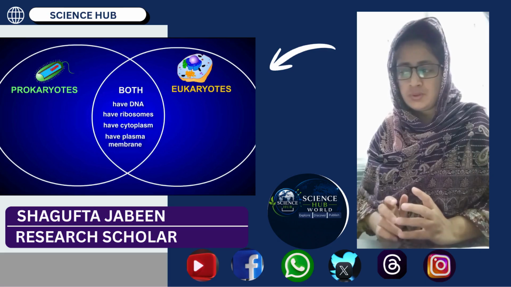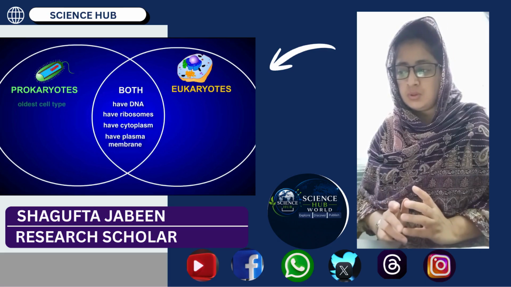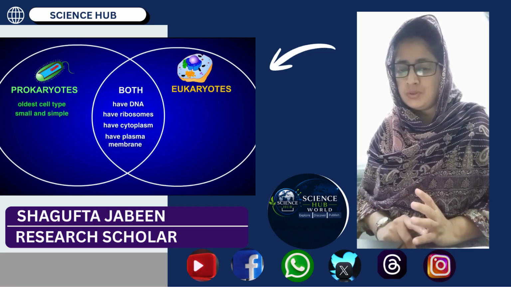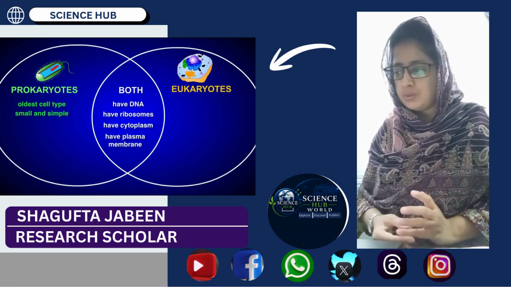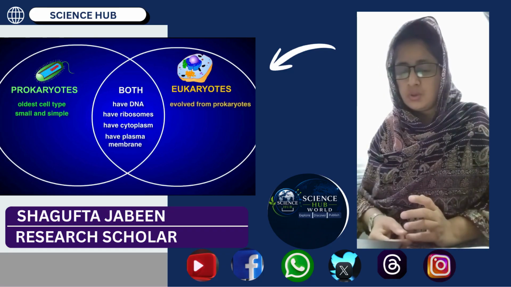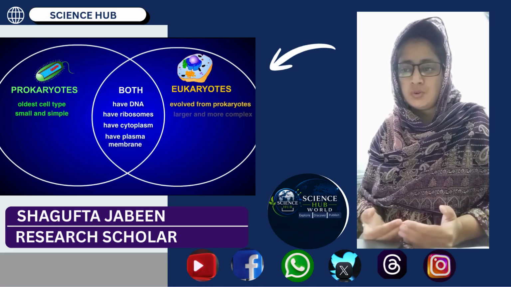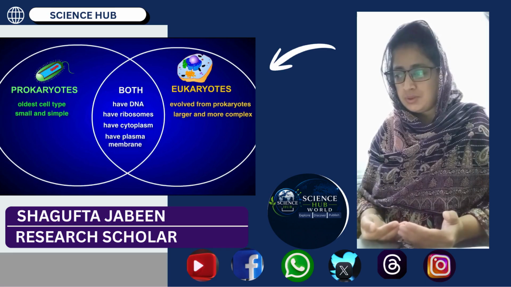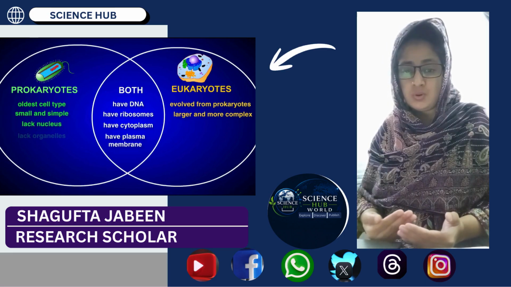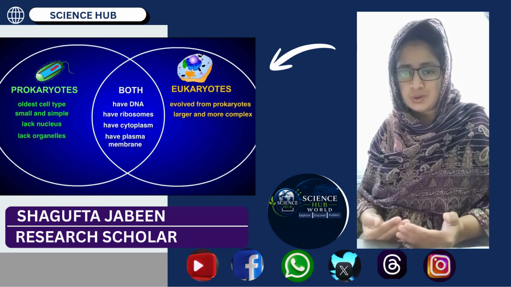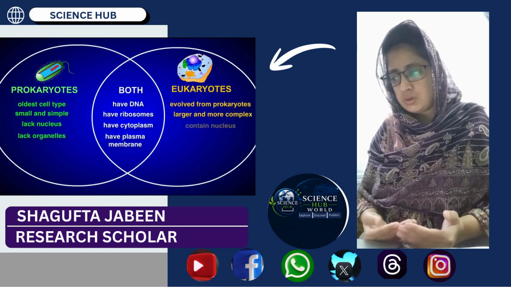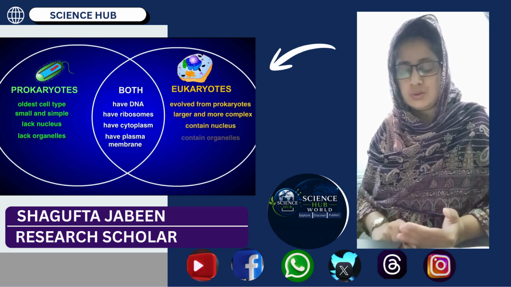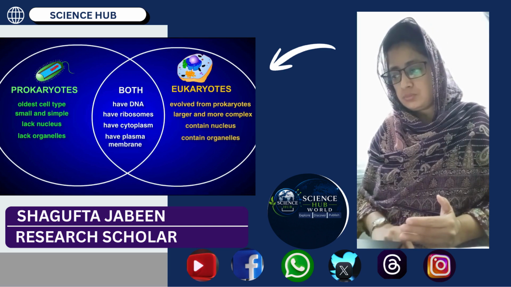We have not included the cell wall here because in prokaryotes the cell wall is present, but eukaryotes include both animals and plants. So the cell wall is present in plants but absent in animals, so that is not a similarity in both these categories.